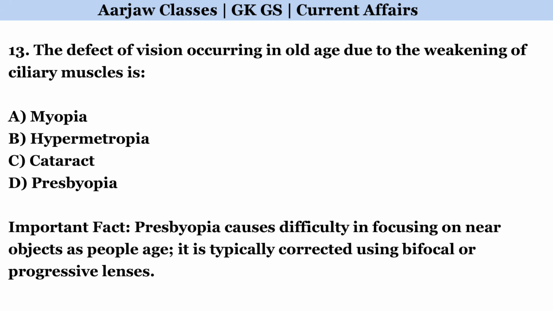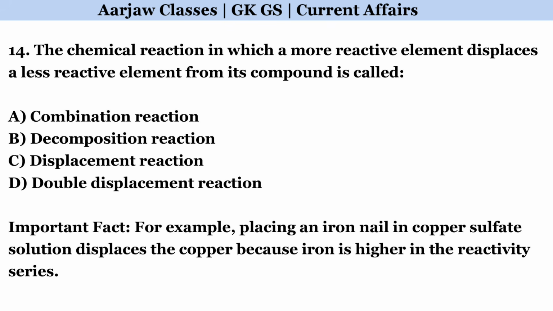The defect of vision occurring in old age due to the weakening of ciliary muscles is. Correct option is D, presbyopia. The chemical reaction in which a more reactive element displaces a less reactive element from its compound is called. Correct option is C, displacement reaction.